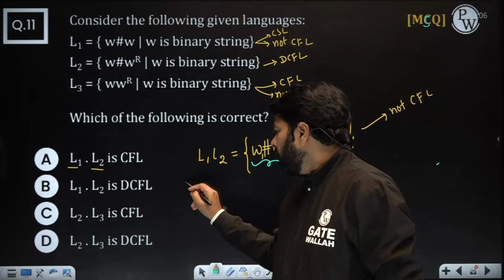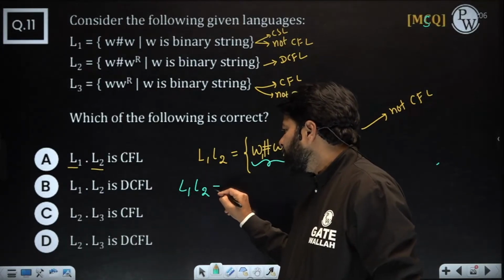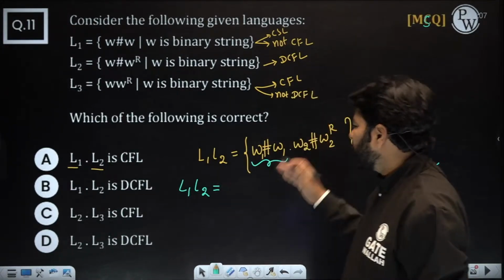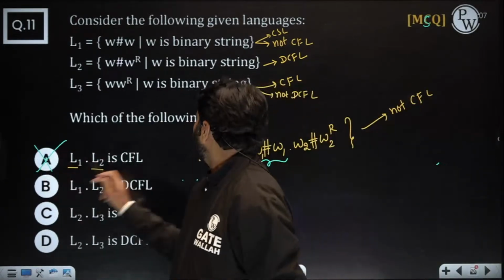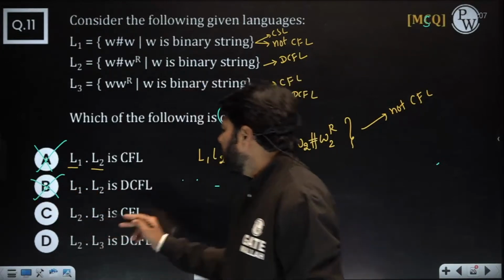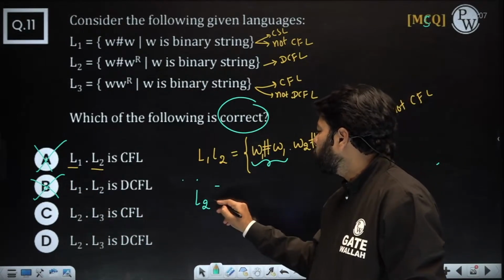And this one, L1.L2 here. Oh, same answer, right? Why are we going for this? Already we got not CFL, so we don't choose it. We need to choose a correct one. Now L2.L3. What is L2 dot L3?